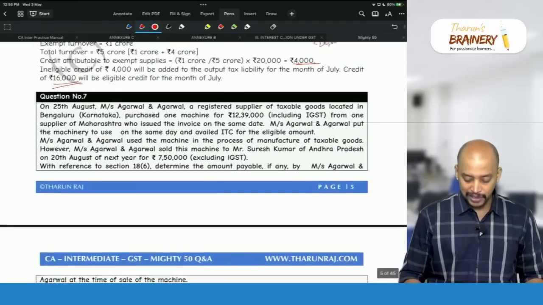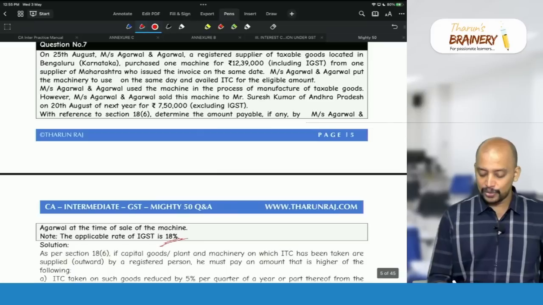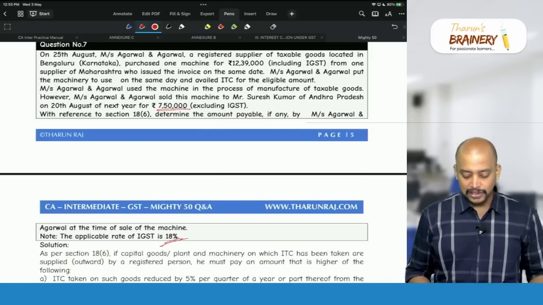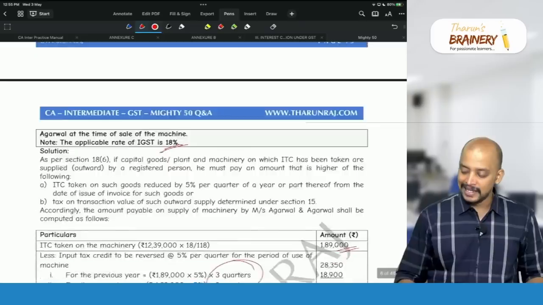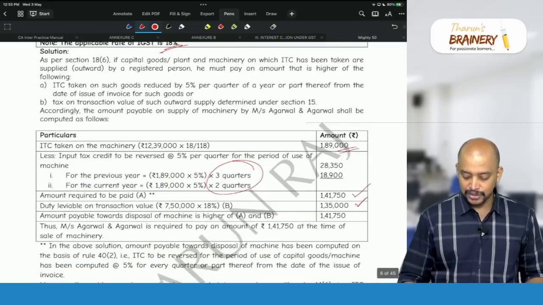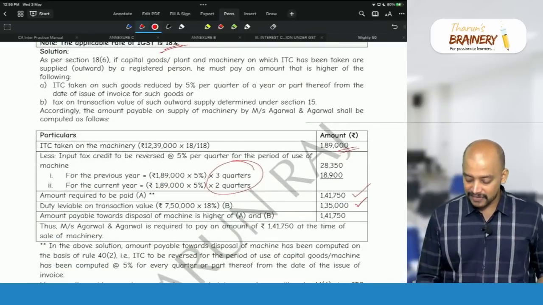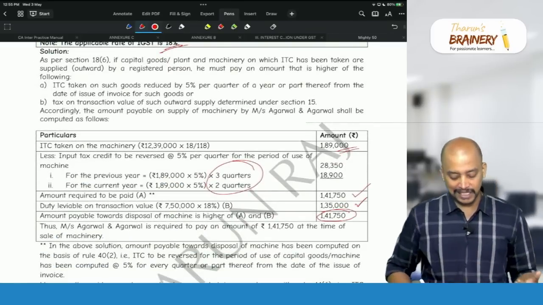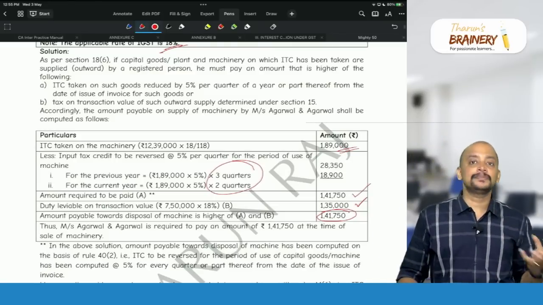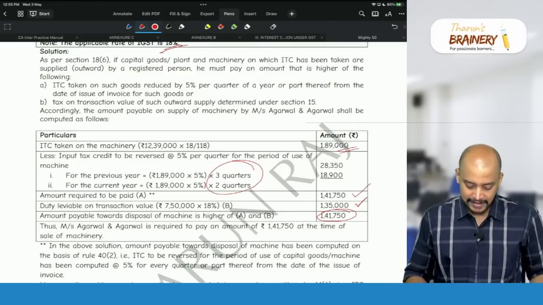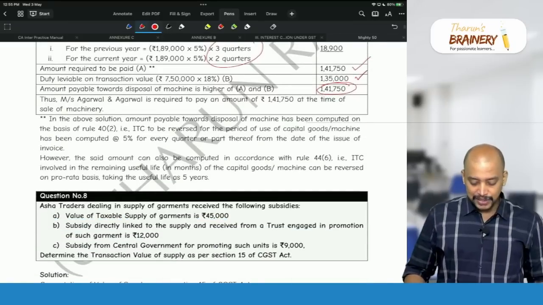What is the sale value here? The sale value of this capital goods is 7,50,000 excluding GST 18%. So 7,50,000 into 18%, that will be 1,35,000. So whichever is higher, 1,41,750 will be taken as the higher, and that will be the GST payable in terms of 18 subsection 6. Then next one,